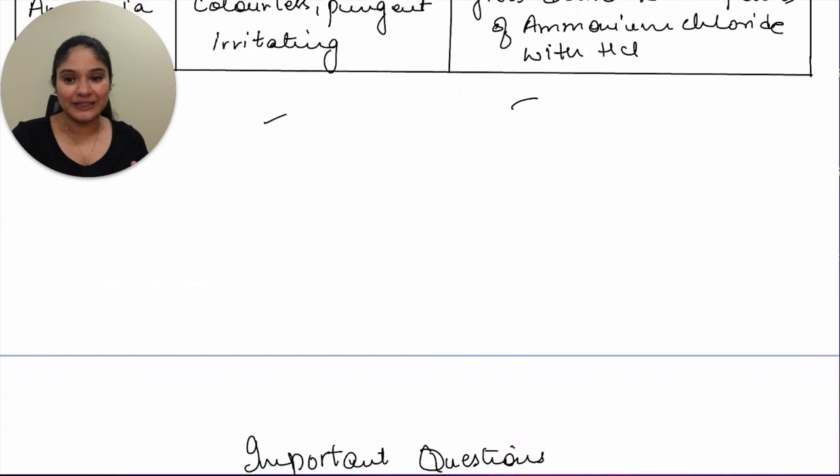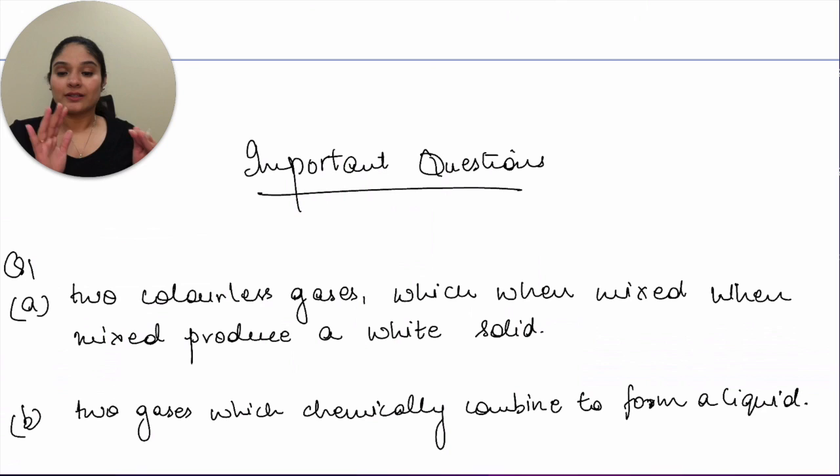Now let's get started with the questions. Pay attention: for any question that does not ask for an equation, you are not supposed to give an equation. It's not mandatory. You can simply give the observation for that particular test or question, and that would be all. If it is specifically mentioned to give a balanced equation, then yes, you will lose marks if you don't mention the equations. So let's get started with the first question.